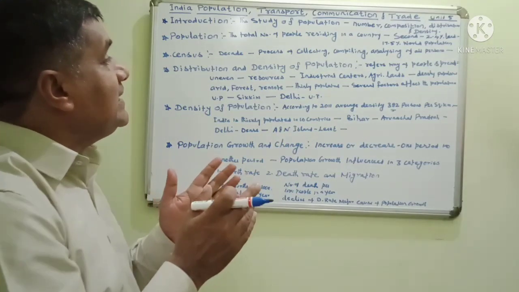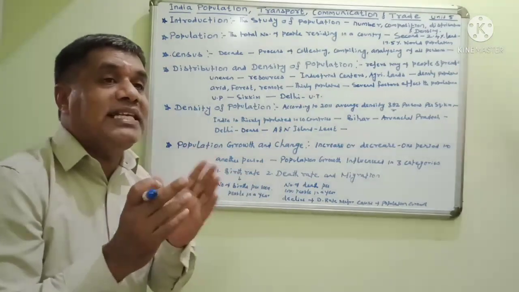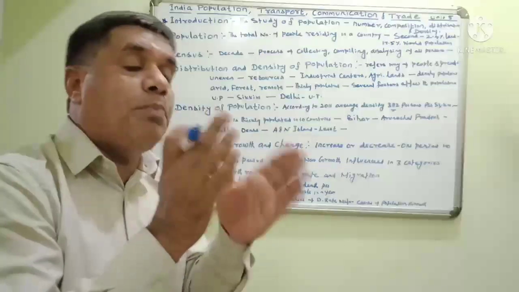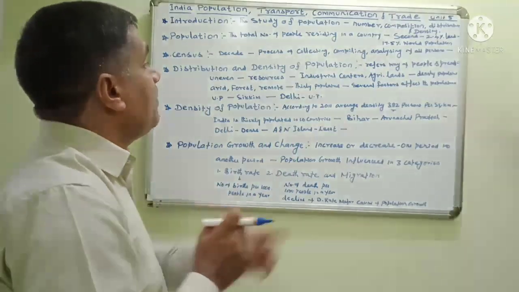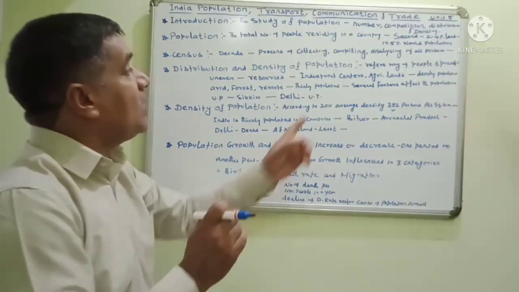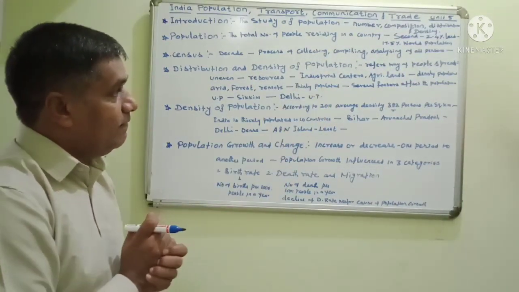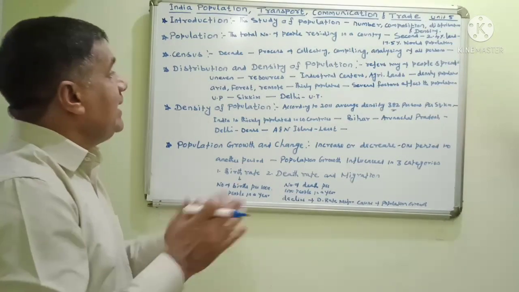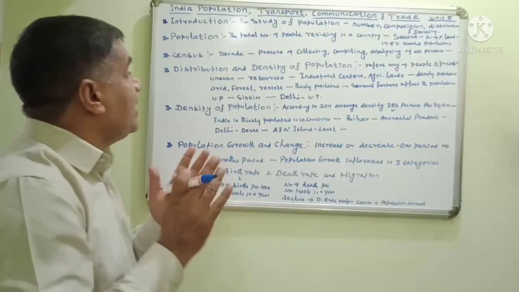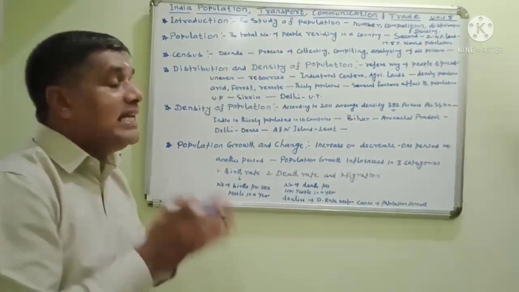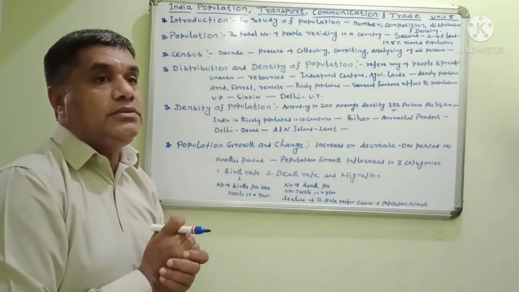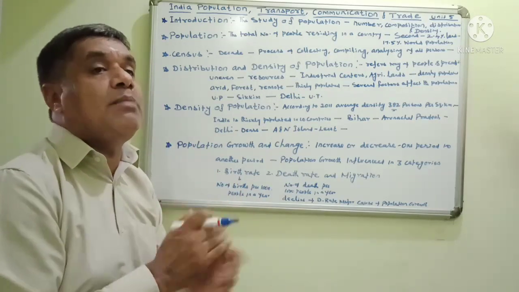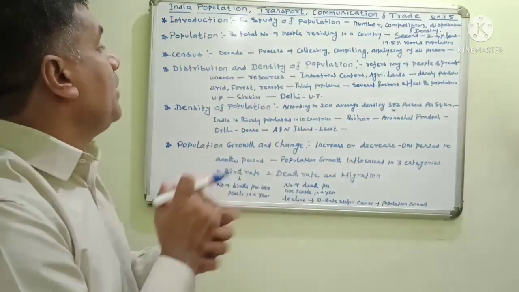Some areas have more and more resources, some areas do not have resources. Industrial centers and agricultural lands attract more and more people, so more people live in those areas. The population density is high there because of the fertility of that area. In arid areas, desert areas, forest areas and remote areas, the population is thin. People are not able to live in those areas, so more and more people migrate from one place to another.